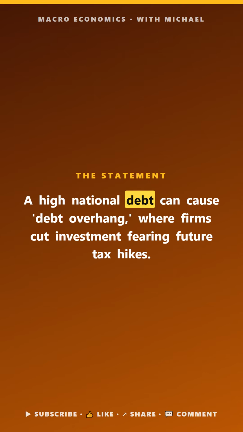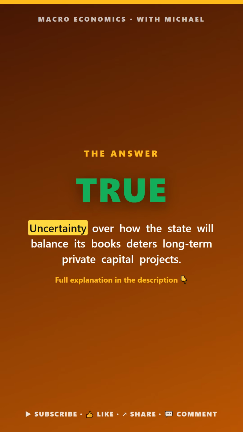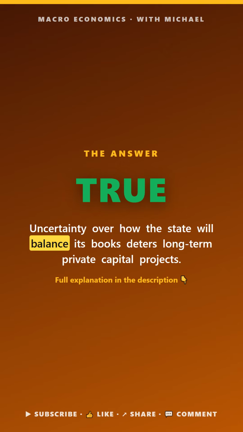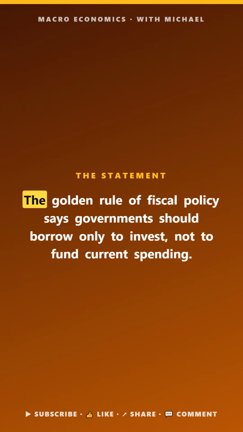True, false, or uncertain. A high national debt can cause debt overhang, where firms cut investment fearing future tax hikes. The answer is true. Uncertainty over how the state will balance its books deters long-term private capital.